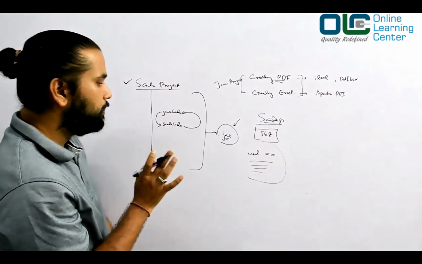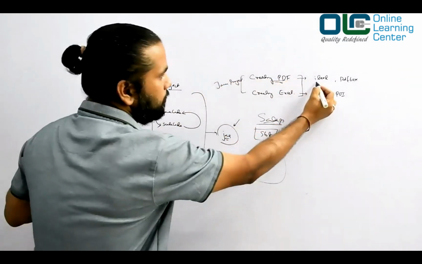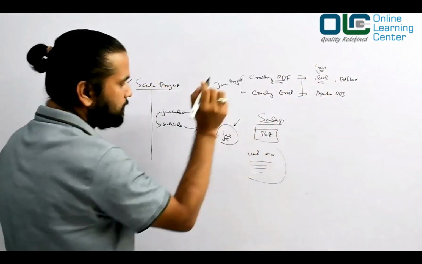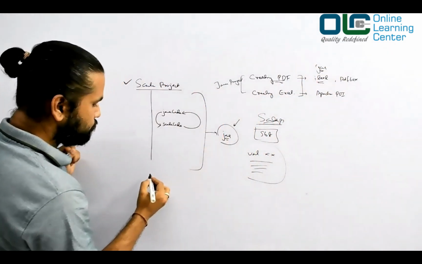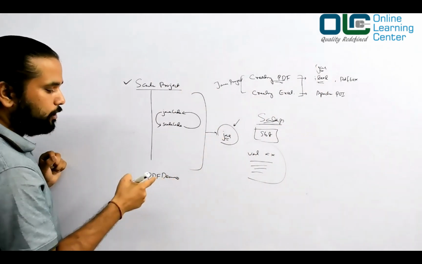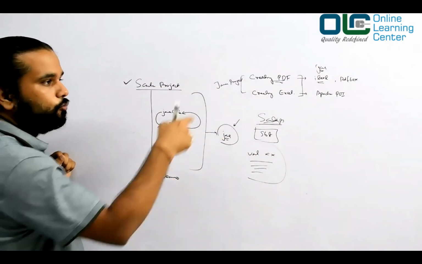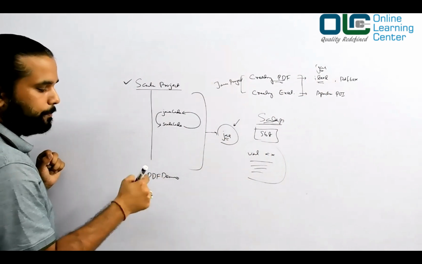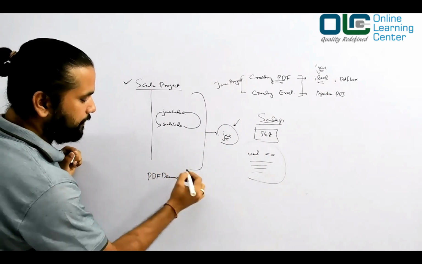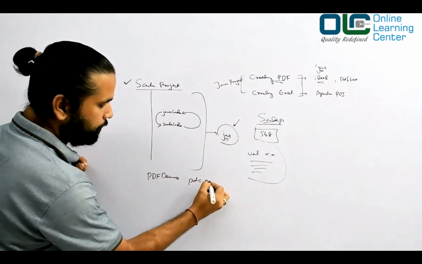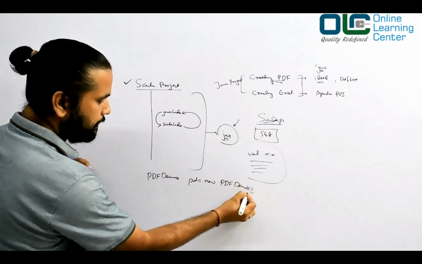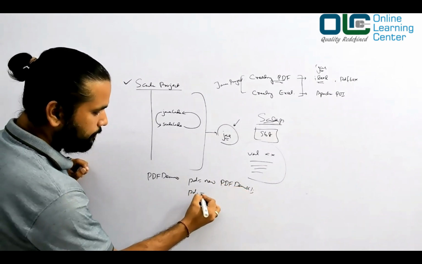For example, suppose there is a class called PDFDemo in this jar file, and let's assume you need to create the object of this PDFDemo to work with the PDF concept. If you do it in a Java project, you'll say PDFDemo pd = new PDFDemo(), and then you'll say pd dot whatever method you want to call.